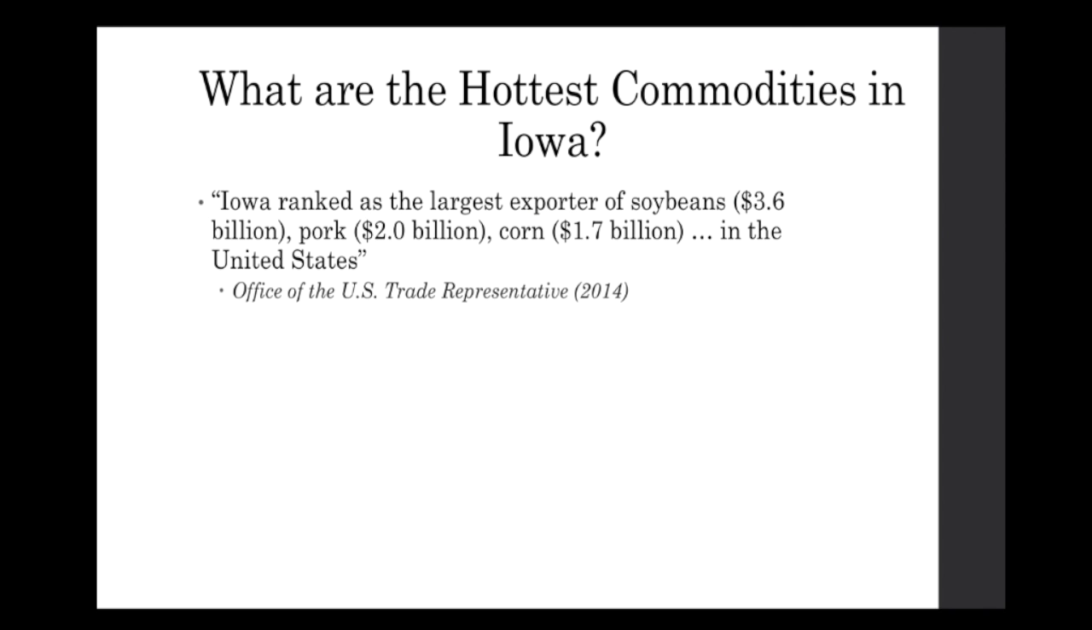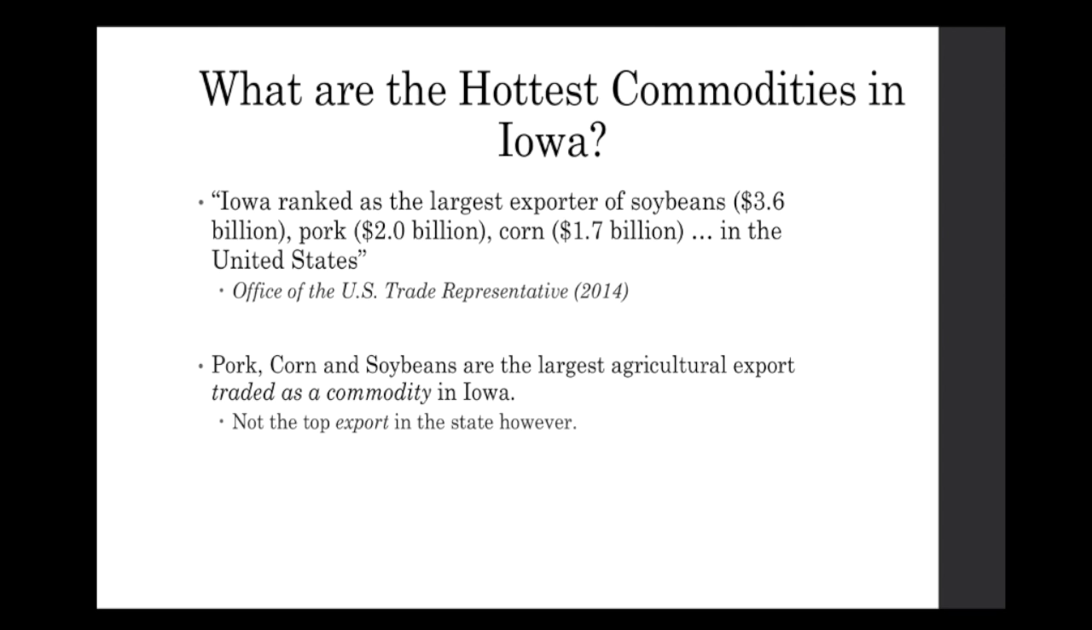Iowa is a fairly agricultural-heavy state, so though Iowa exports other raw goods, we used only agricultural commodities in our model. In 2013, the Office of the U.S. Trade Representative reported that the top three agricultural exports in Iowa were soybeans at $3.6 billion, pork at $2 billion, and corn at $1.7 billion. All are traded as commodities, so we used them to create our own augmented model for housing prices in the Ames area.